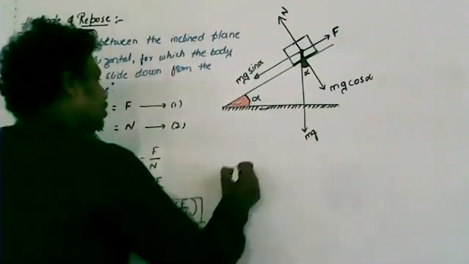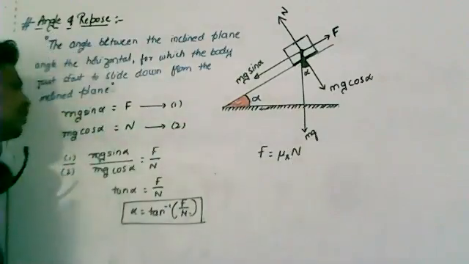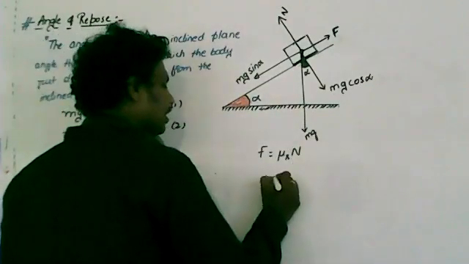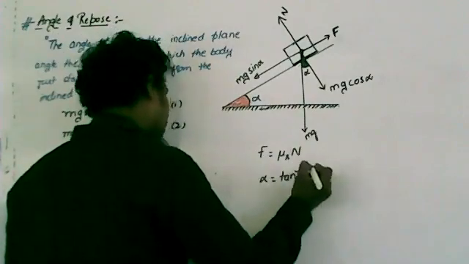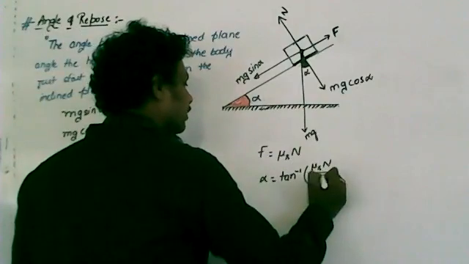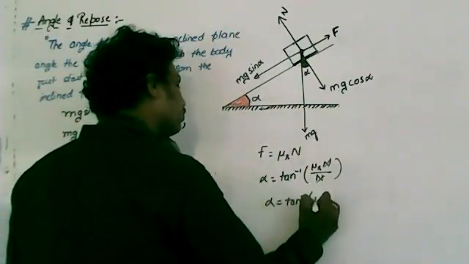Or else we know that frictional force F can be taken as mu s into N, where mu s is the coefficient of static friction. Now substituting the value, alpha is equal to tan inverse of mu s into N by N. Now cancel N and N, then alpha is equal to tan inverse of mu s.